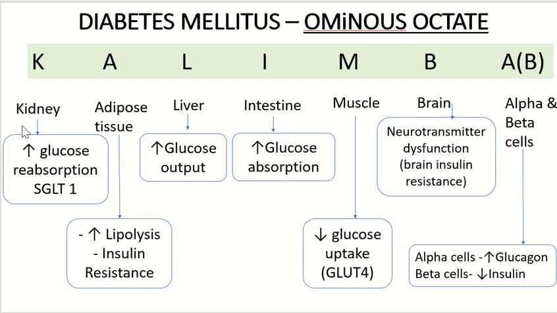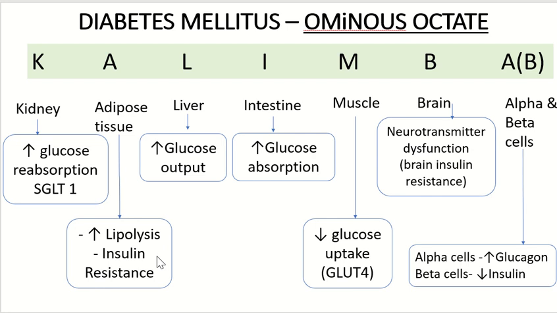So the first organ affected would be your kidney. We know in diabetes mellitus, the kidney will be excreting glucose; a large number of glucose molecules get filtered. But if the kidney is the problem, then there is increased glucose reabsorption, and that leads to worsening of diabetes mellitus. So there is increased activity of sodium glucose transporter, and that leads to increased glucose reabsorption by the kidney.